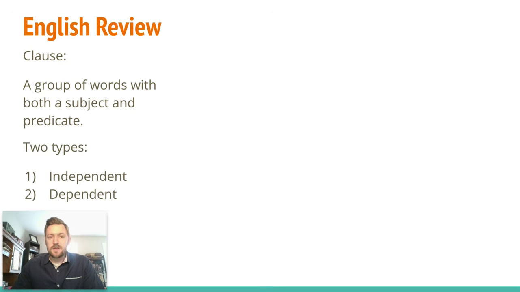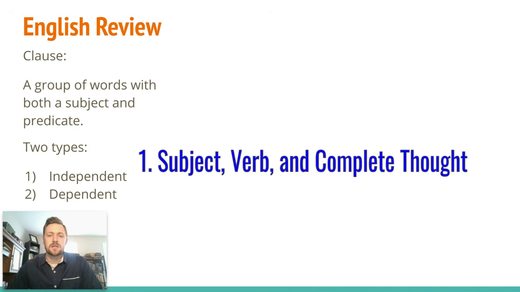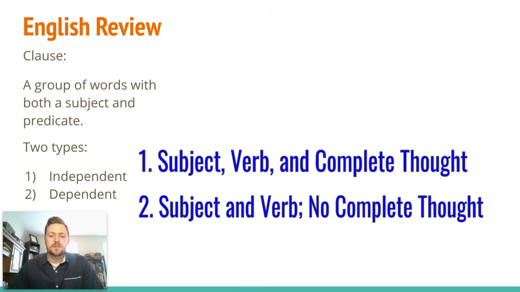So they are what they sound like, right? The independent clause is a strong independent clause. It don't need no man. It has everything that it needs in order to be a sentence. And the dependent clause is dependent on something else. It's not complete by itself. So that independent clause has a subject, a verb, and a complete thought, whereas the dependent clause has a subject and a verb, but no complete thought.